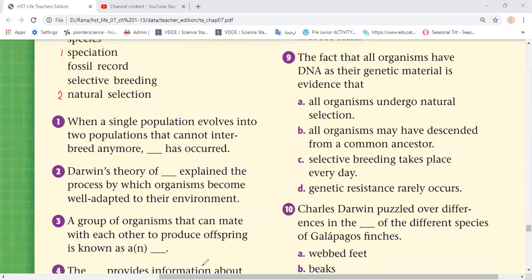So, a group of organisms that can mate with each other to produce offspring is known as species. Species, okay. So, this one, species, good, okay.